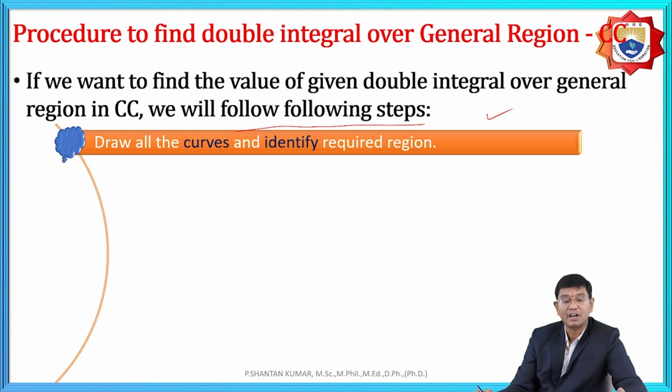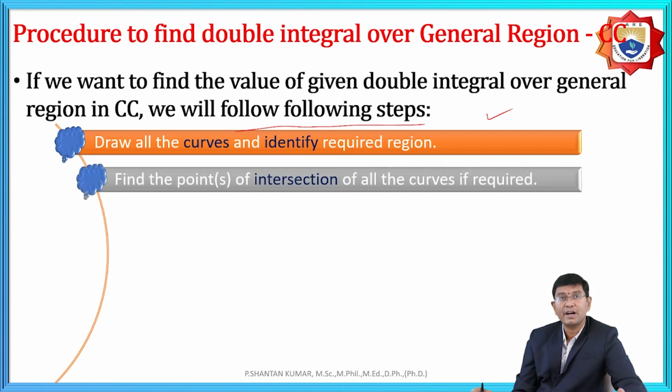That is the meaning of draw the curves and identify the required region, that is, where it is a bounded region. From the given equations, while we are solving, we need to get the diagram. In that, we need to identify the bounded region.